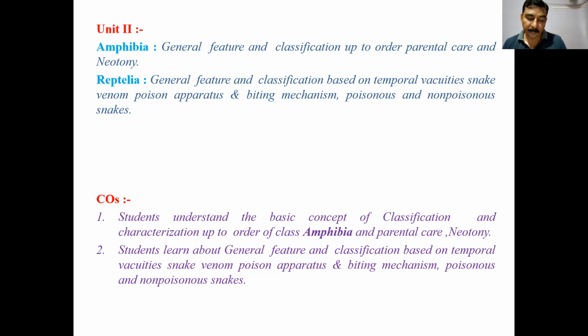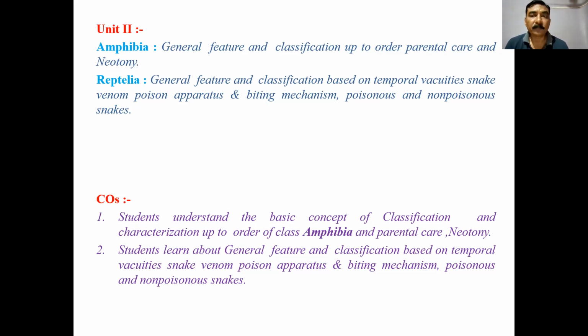throughout life. Kidney metanephric, excretion ureotelic, brain better developed than in the amphibian, cranial nerves 12 pairs. Sexes are separate, male usually with a muscular copulatory organ, fertilization internal, mostly oviparous, large yolky meroblastic eggs covered with a leathery shell, always laid on land. Embryonic membranes amnion, chorion, yolk sac, and allantois appear during development. No metamorphosis, the young resembles the adult. Parental care usually absent. These are the characters of the reptile.